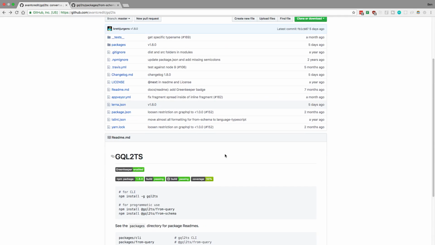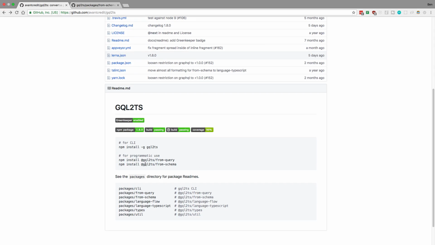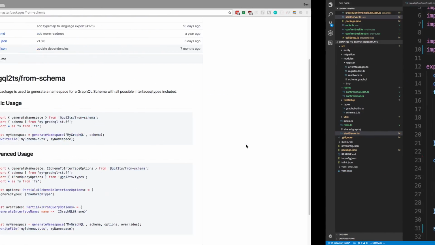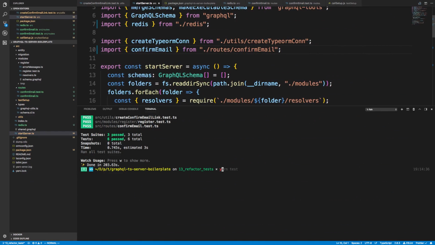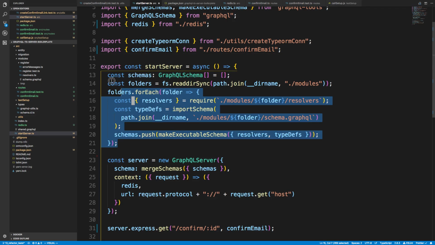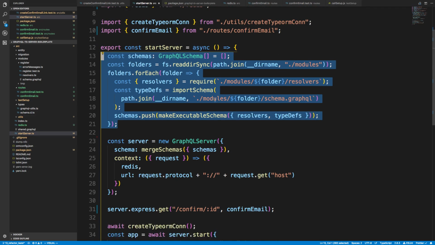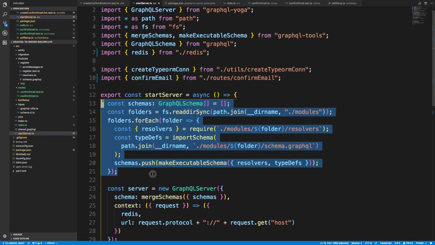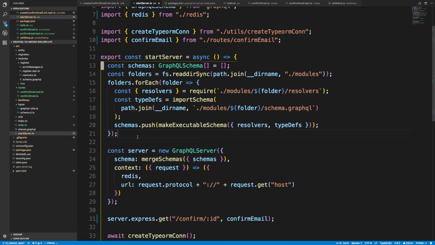So to use this, we're going to first start off with installing it. So here are the different things we can install on their main README. The one we're going to be using is from a schema, and then this is how you actually use it. So we're going to say yarn add that. And now I want to move this into its own utility. We don't really need to put all this in start server anyway.